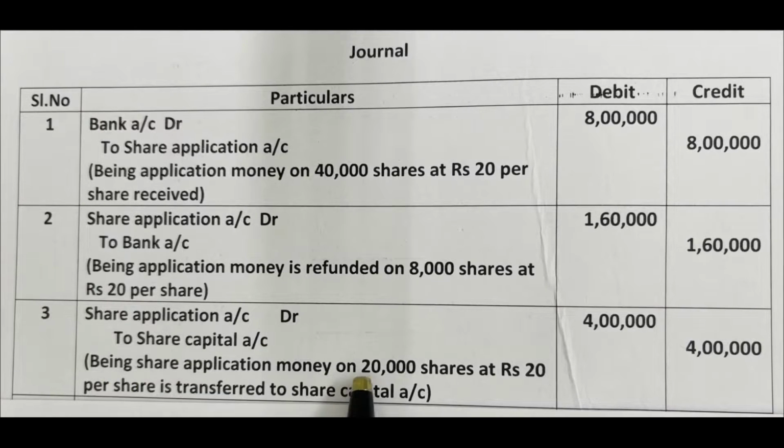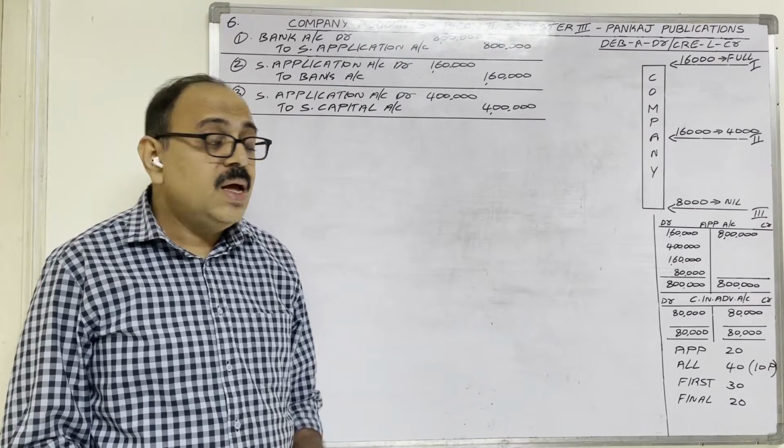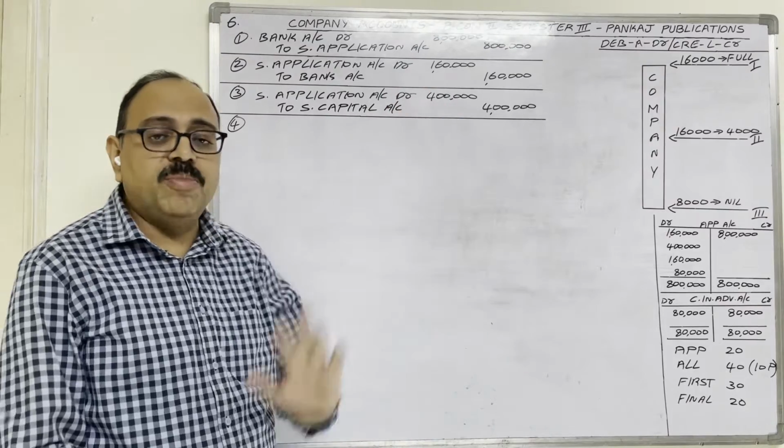Narration: on 20,000 shares at the rate of 20 rupees each, application money came. That amount we are transferring to capital account now. Mention that as a narration. Being share application money on 20,000 shares at 20 rupees per share is transferred to share capital account. With this, application related entries are completed.